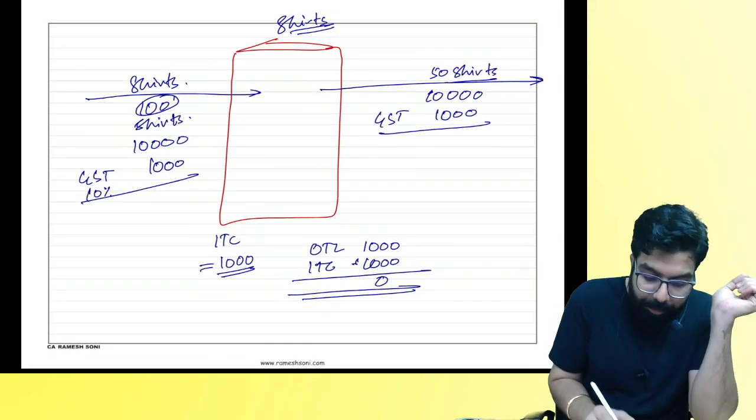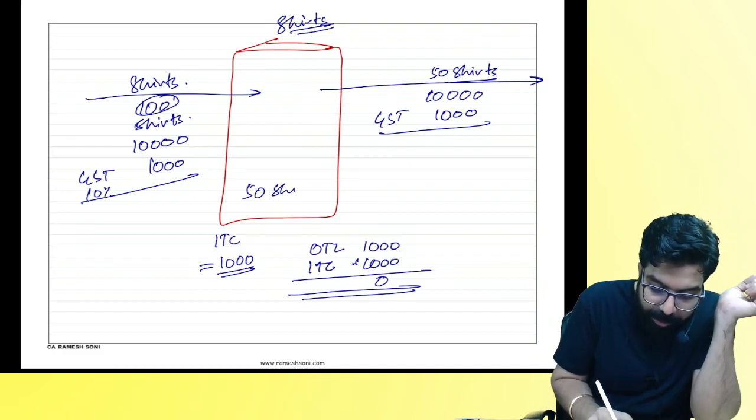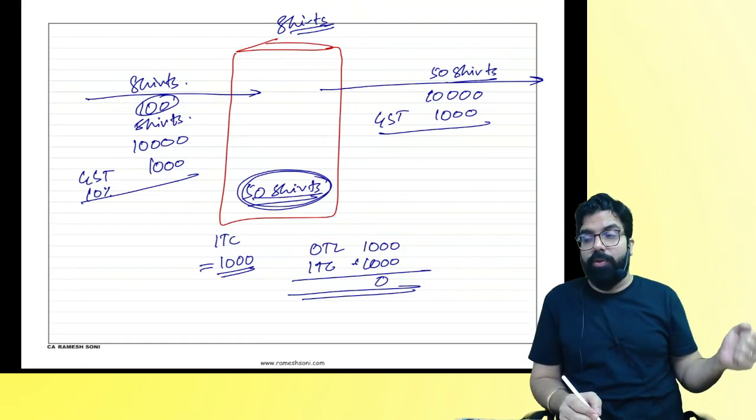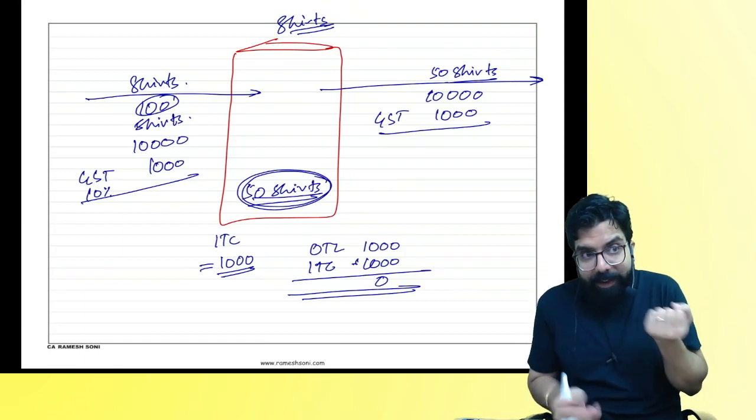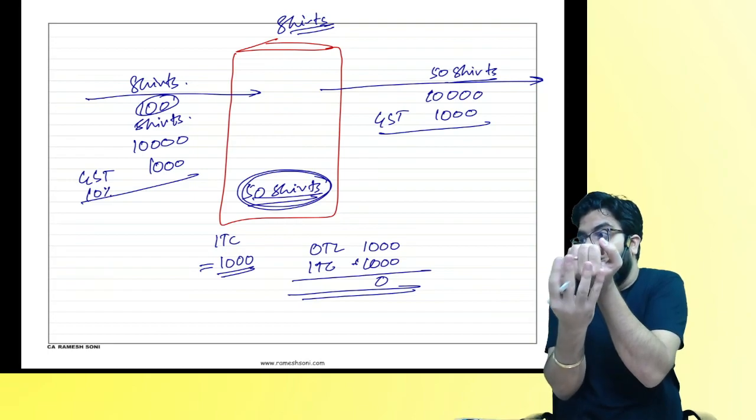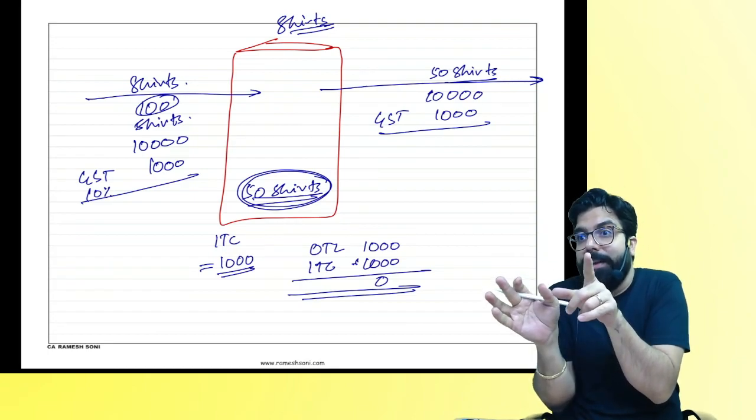Now you know what happened. How many shirts are lying with me? Now what is government waiting for me to do? To sell that 50 shirts, collect GST. Input is not there. So total amount I have to pay to the government. Do you guys agree with me?